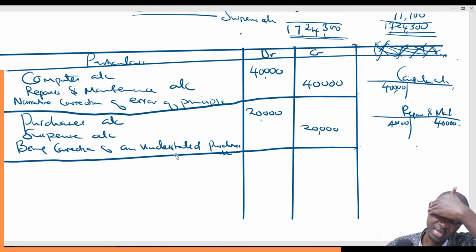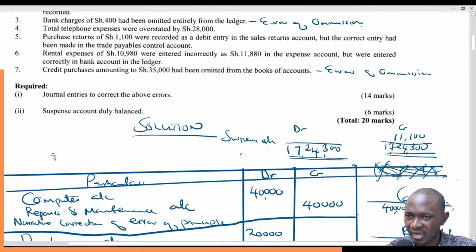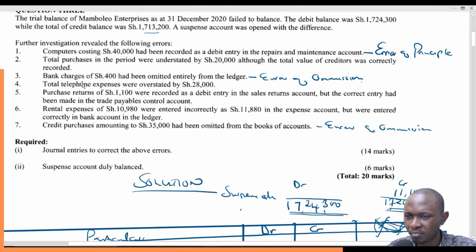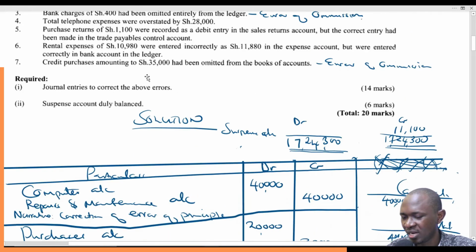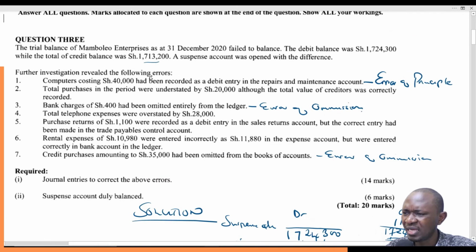Then we go to the third item. The third item is bank charges of 400 had been omitted entirely from the ledger. Bank charges of 400 had been omitted entirely from the ledger. So if it had been omitted entirely from the ledger, what do we do? There's an error here which will not be exposed by the trial balance.